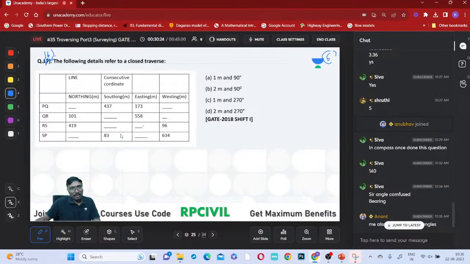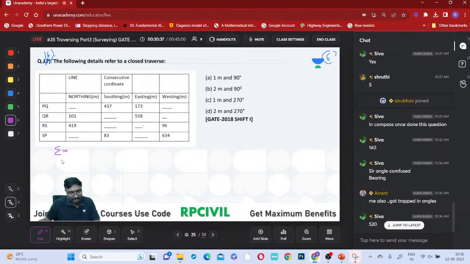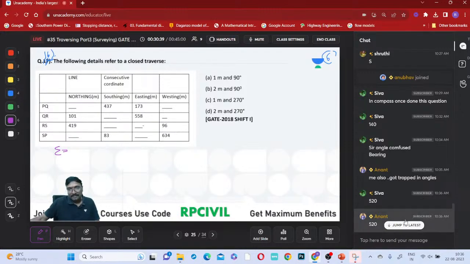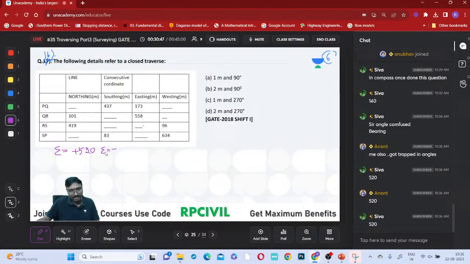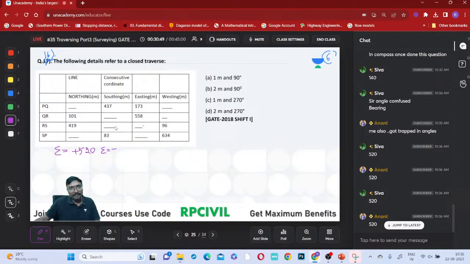Right. Now tell me, what is the sum of these northings if you just observe? The sum of these northings will be plus 520. And what is the sum of these southings? This is minus, no? This is also 520. Same, 520.